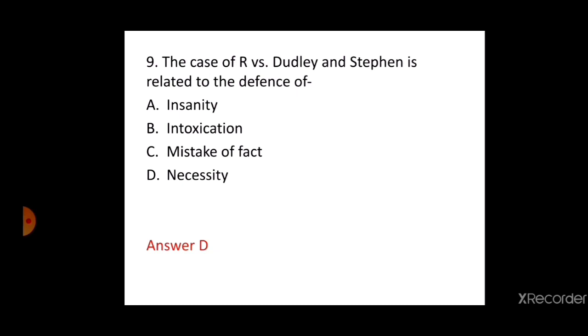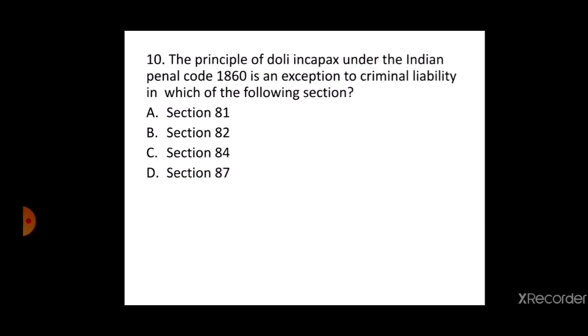The next question is, the principle of doli incapax under the Indian Penal Code 1860 is an exception to criminal liability in which of the following sections? A. Section 81, B. Section 82, C. Section 84, D. Section 87. The correct answer is option number B, that is Section 82.